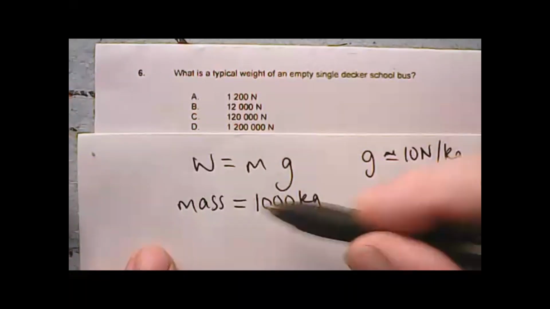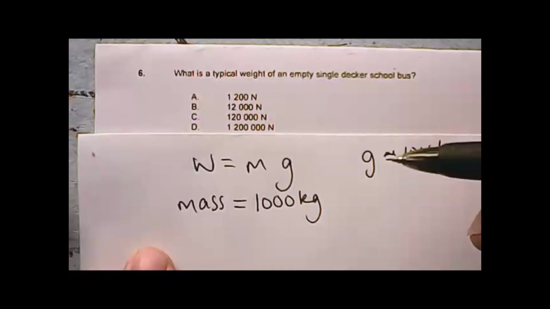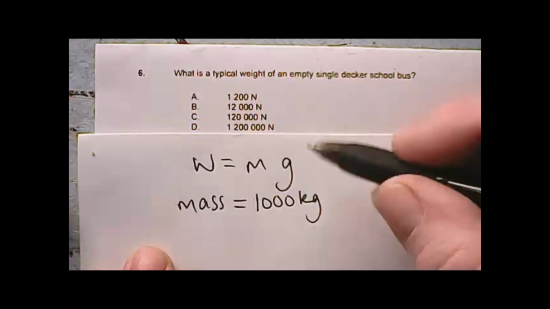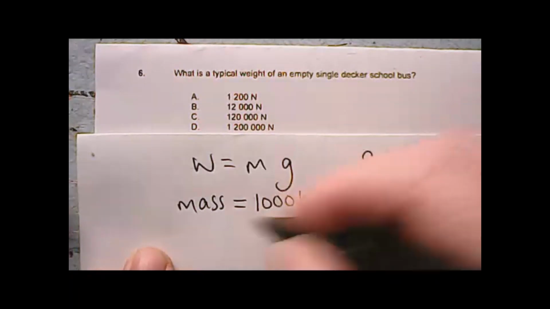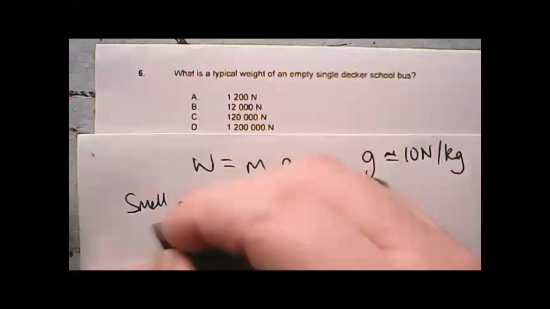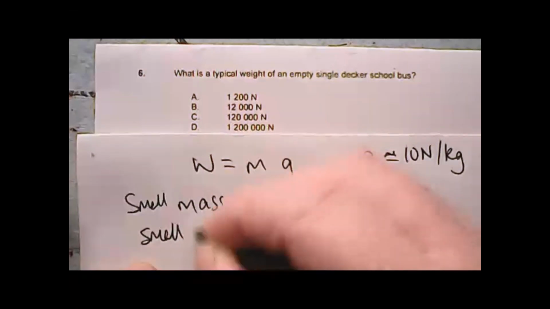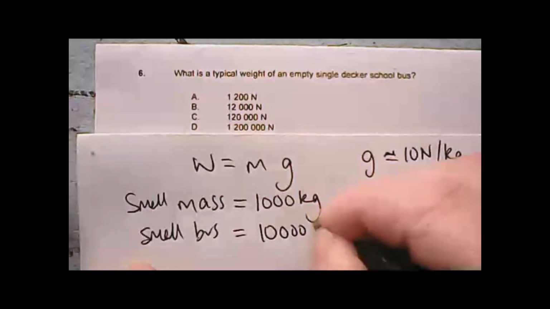I think it's going to be about maybe 10 cars. So let's just plump that into the equation and see what we get. Okay, let's imagine that a small car is 1,000 kilograms, a small bus is going to be about 10 times that, so it's 10,000 kilograms.